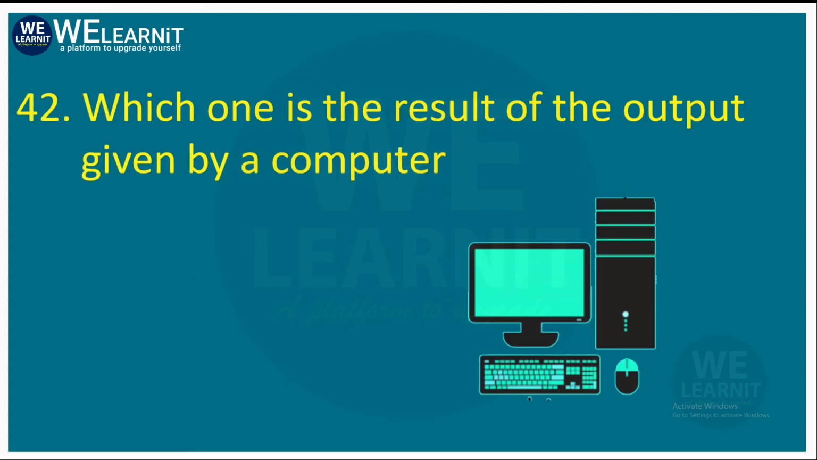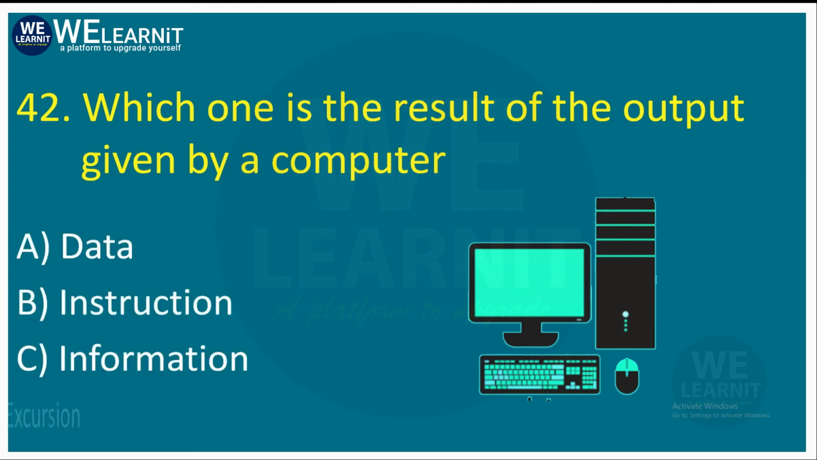Which one is the result of the output given by a computer? Your options are data, instructions, information, or acceleration. The correct answer of this is information. Let's go to the next question.